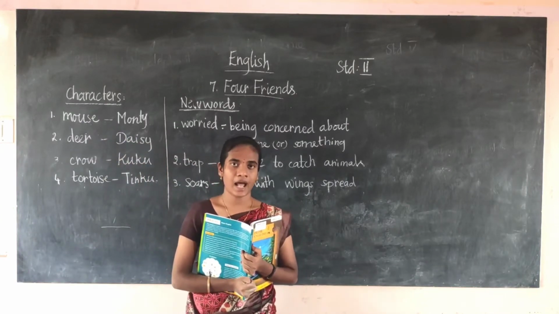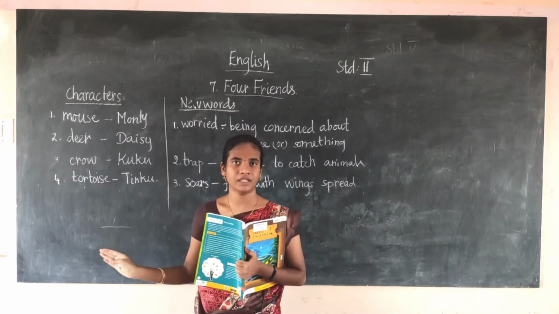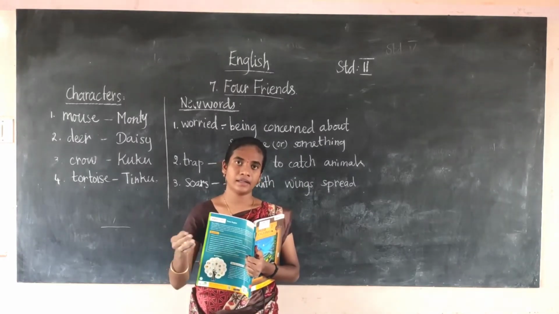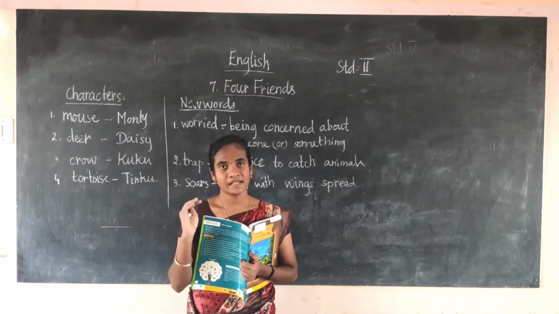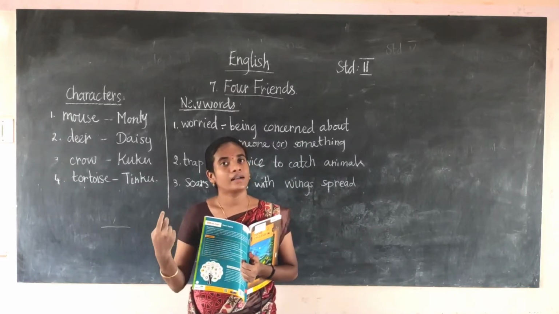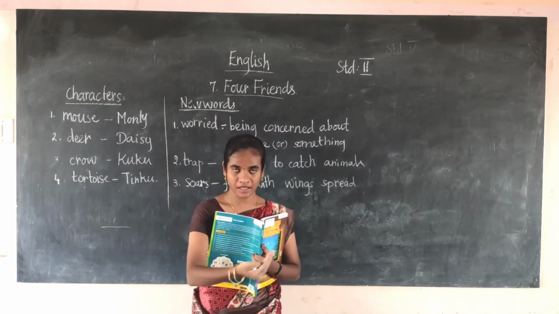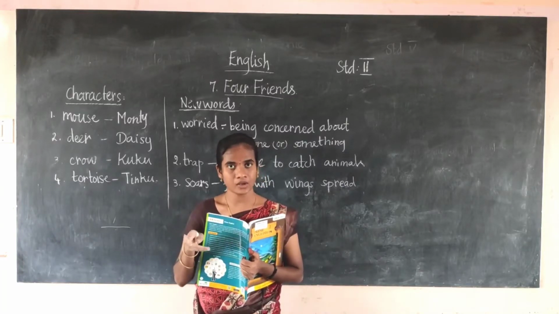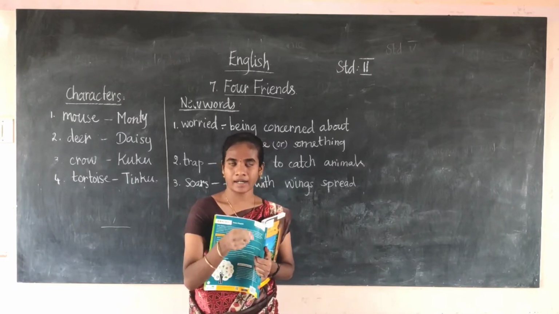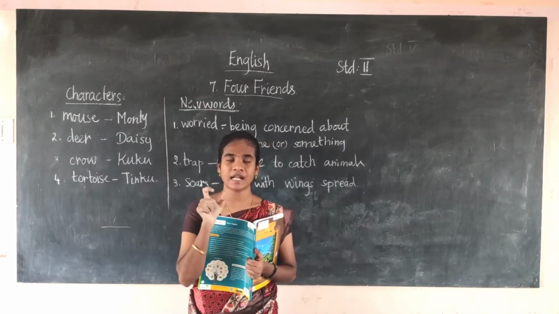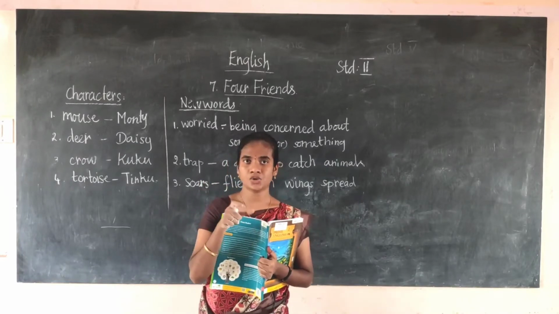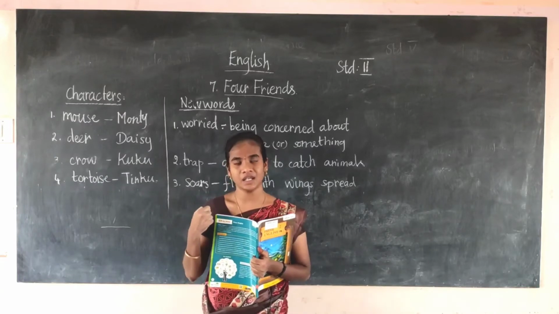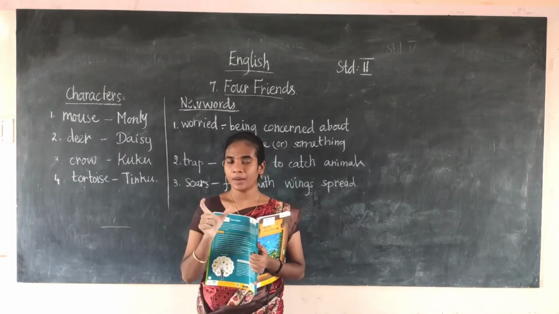Like that, they are having one plan. Students, are you clear with the plan? What's the plan they are having? The deer is lying on the ground and the crow is sitting on her. Seeing this, the hunter thinks that the deer has died, so he will walk towards me. At the right time, the mouse is there. With the help of sharp teeth, the mouse is able to cut the bag. So the mouse can cut the hunter's bag and save Tinku. This is the plan they are making.